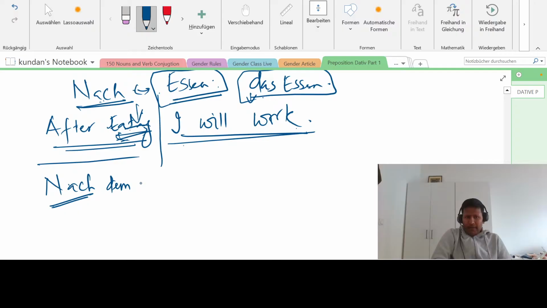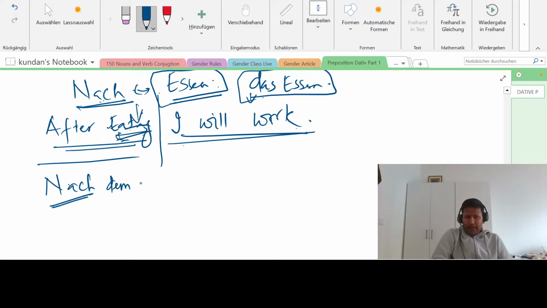And then subject. What is the subject? Ich, right? So nach dem Essen arbeite ich. Or if this was not there, then you don't write like this. You write ich arbeite. But because in the first position you have something, the verb will always come at the second position.